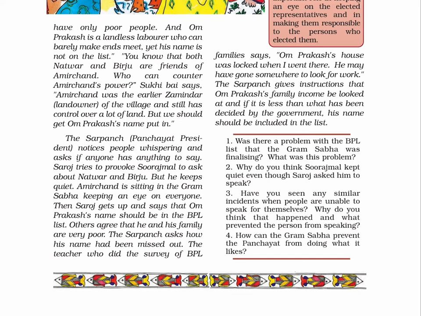There are 4 questions given here on page number 45, in between 2 red-colored lines. The questions are: 1. Was there a problem with the BPL list that the Gram Sabha was finalizing? What was this problem? 2. Why do you think Surajmal kept quiet even though Saroj asked him to speak? 3. Have you seen any similar incidents when people are unable to speak for themselves? Why do you think this happened and what prevented the person from speaking? 4. How can the Gram Sabha prevent the Panchayat from doing what it likes?